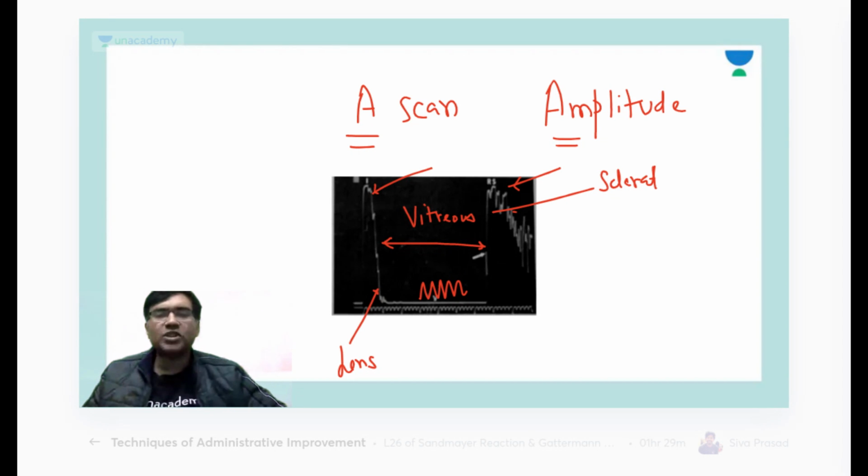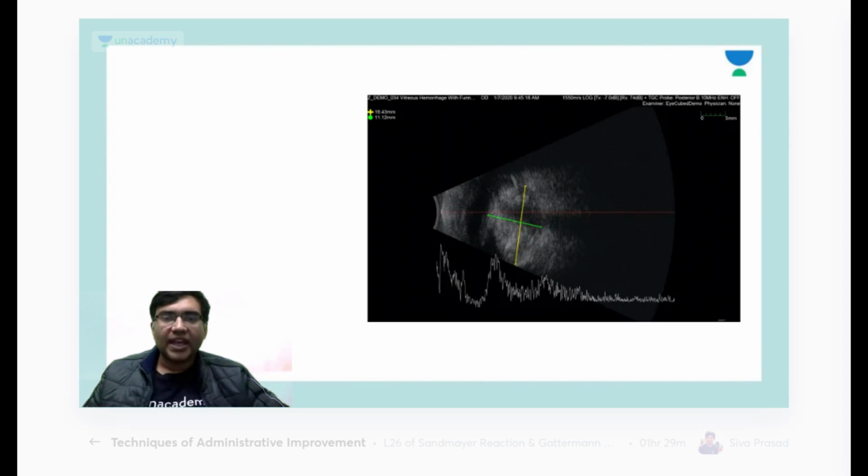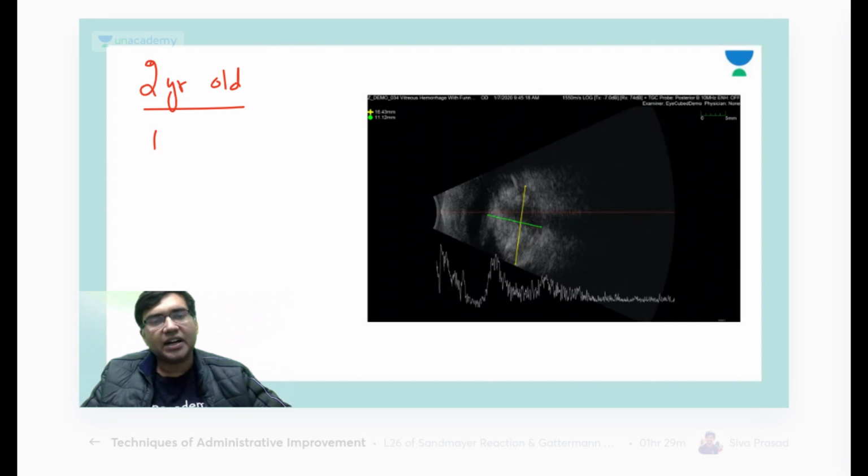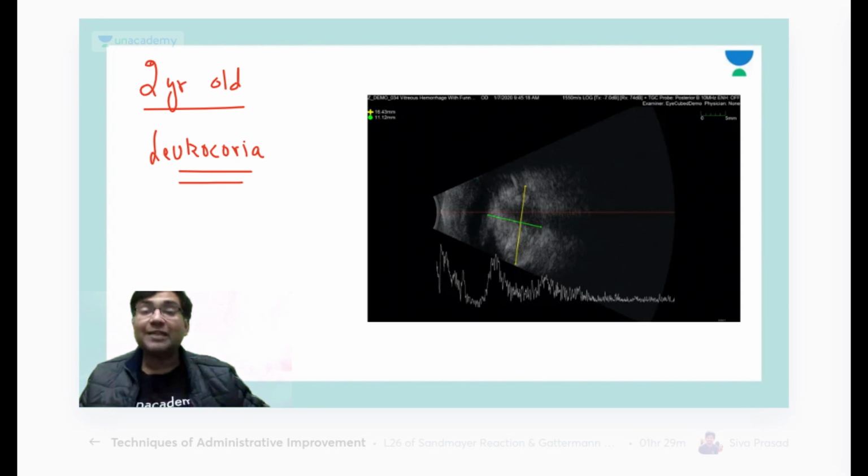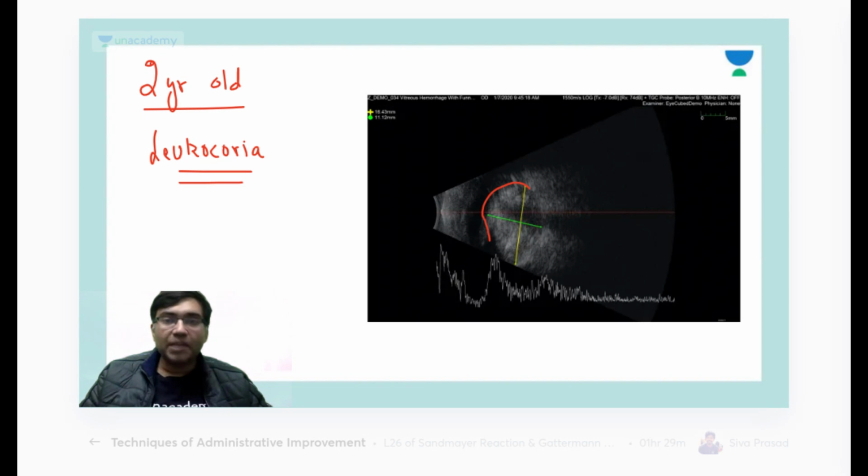I would just show you some examples also. So this is a patient, let's say a 2-year-old patient who presented with leukocoria, and the patient is having an ultrasound picture like this. What is your probable diagnosis? My question is, a 2-year-old child presented with leukocoria and a USG picture like this. So this is a very big mass you are seeing in the vitreous cavity.